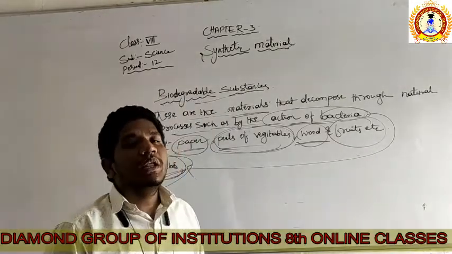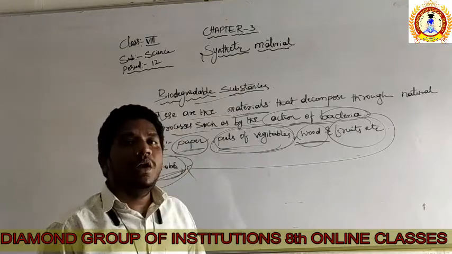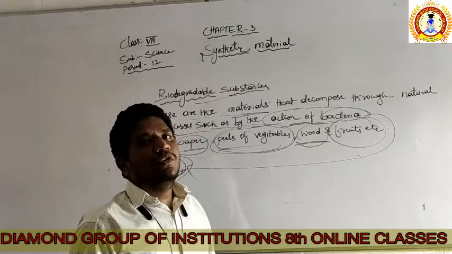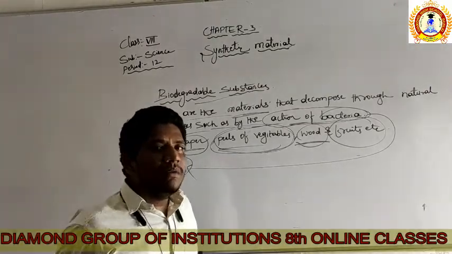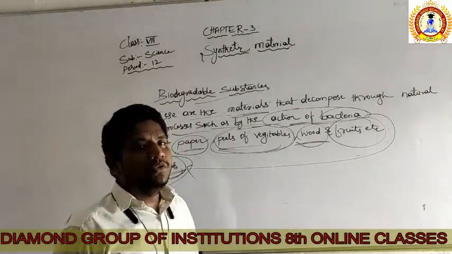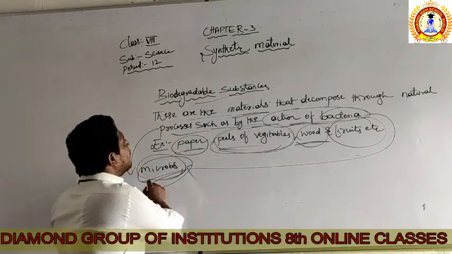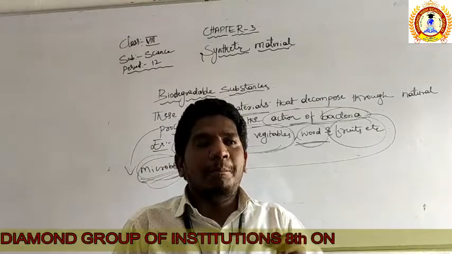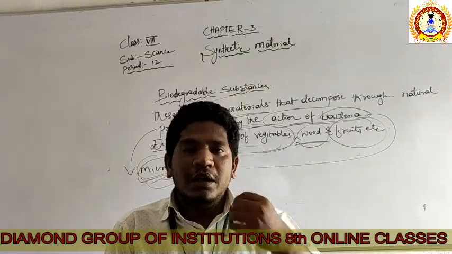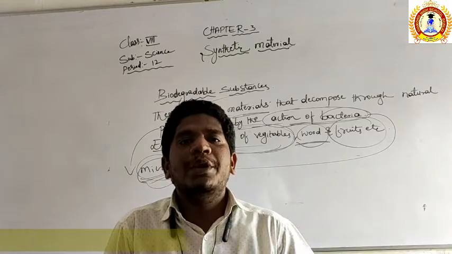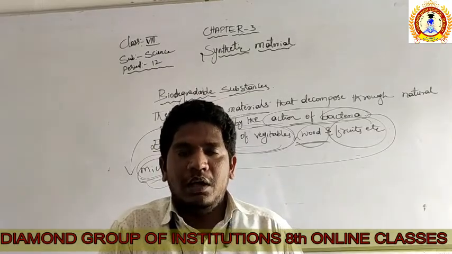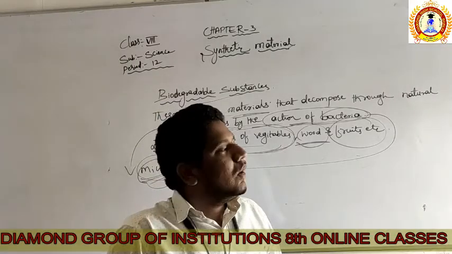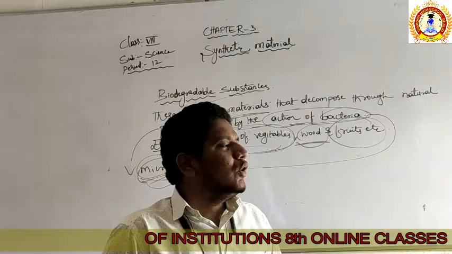So whenever food gets spoiled, when a vegetable gets spoiled, the spoiling is nothing but the starting of the process of decomposition. Already the material has started to decompose. So all those things we consider as biodegradable substances. Simple: whatever material on earth can be decomposed with the help of microbes, what do we call all of them? Biodegradable.